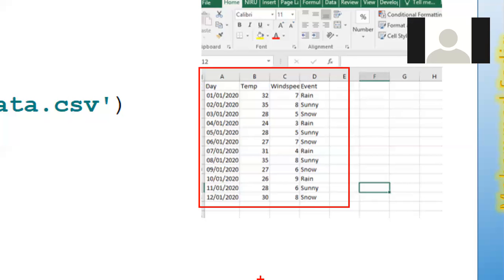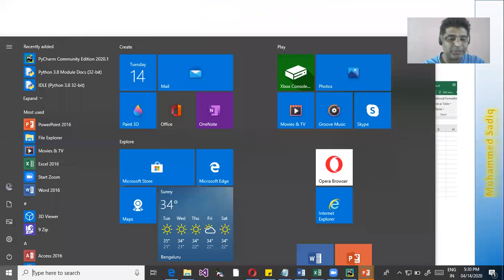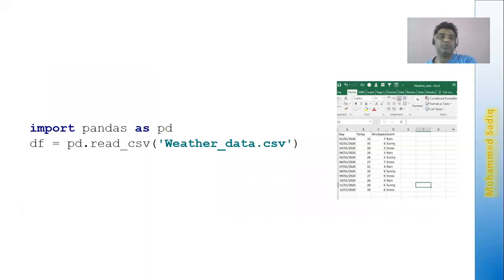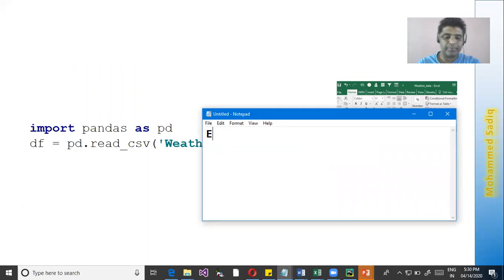How do you save it with a semicolon? I'll just show you one example. I'll just use a notepad. I just want to store the information about the employee. Employee number, name, salary. So I say E001, name Sadiq, salary